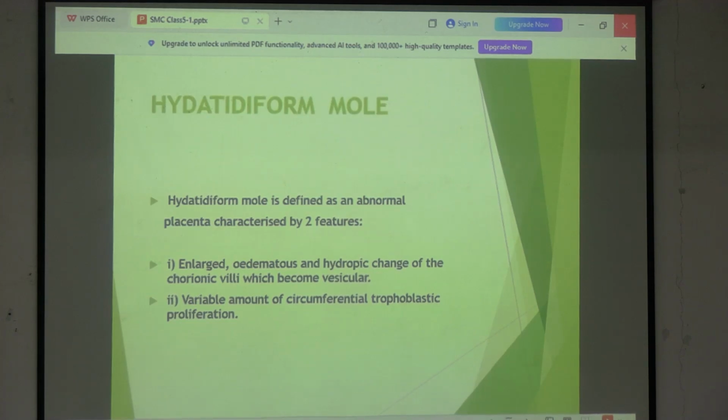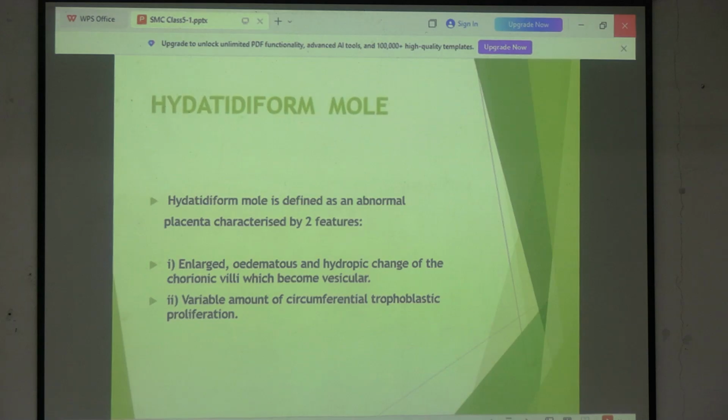তাহলে কি হলো, নর্মাল যে কোরিওনিক ভিলাই সেখানে আমরা বলেছি there is a fibrovascular core and there is trophoblastic cells around it. এবারে এই যে ফাইব্রোভাস্কুলার কোর, দ্যাট হ্যাজ, একটু আগে বললাম ব্লাড ভেসেল এন্ড ফাইব্রোব্লাস্ট, এবার যদি ইডিম্যাটাস, অ্যাভাস্কুলার আর হাইড্রোপিক চেঞ্জ হয় তাহলে কি হবে? ব্লাড ভেসেলগুলো চলে যাবে, there will be accumulation of fluid within the fibrovascular core, so that is the change that you are getting inside, and outside যে trophoblastic লেয়ারটা আছে সেই লেয়ারটা কি হবে? There will be abnormal proliferation, so there will be increased proliferation. নর্মাল জেস্টেশনে যেরকম থাকবে তার compared to that there will be increased proliferation.